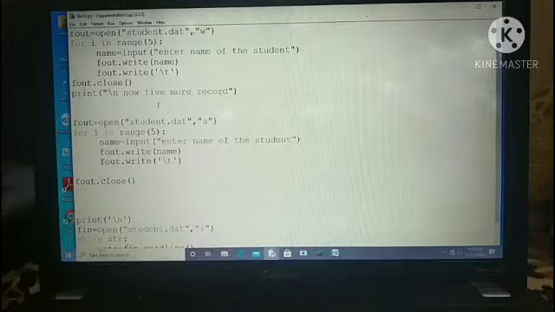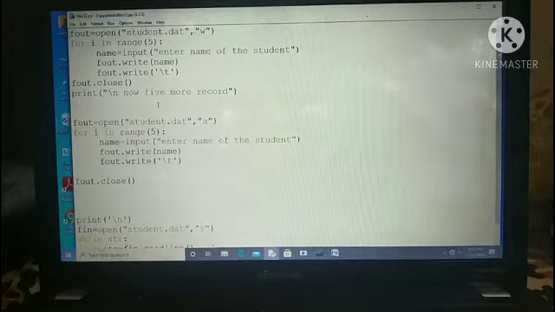You must have noticed that here I have written for fout. Fout is the object, file out, meaning I am writing in the file. Open student.dat in mode w. Now for i in range 5, name equal to input, enter a name. It will store the first name with fout.write, and at printing time it will give a \n, a new line. In this way I have stored 5 records, 5 names of the students, in the file.